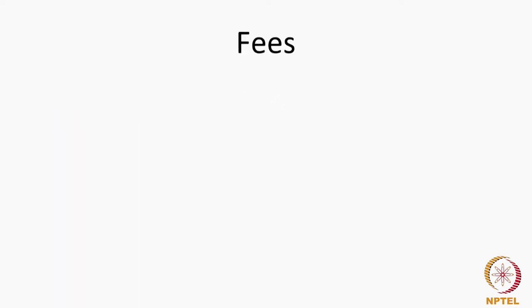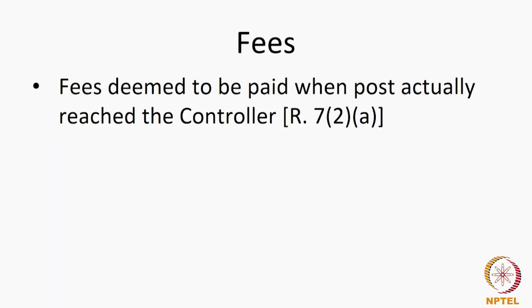There are some changes to the fees. We had mentioned that the new fee structure for startups was introduced. Apart from that, in Rule 7, which deals with fees, fees shall be deemed to be paid when the post actually reaches the controller. This is in cases where the draft or a banker's check is sent by post.